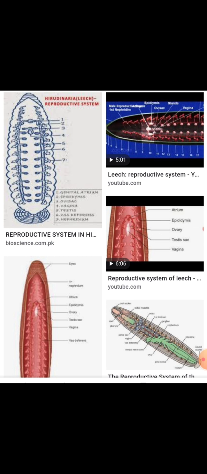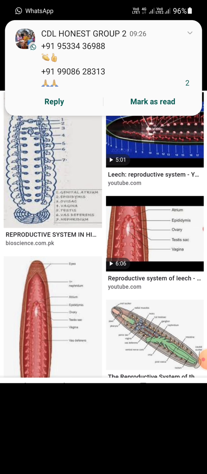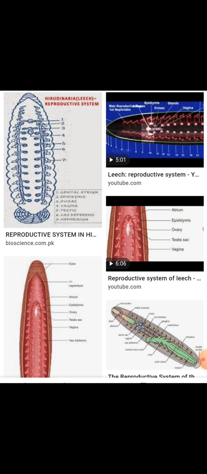These six main parts are present in the male reproductive system of a Hirudinaria granulosa.